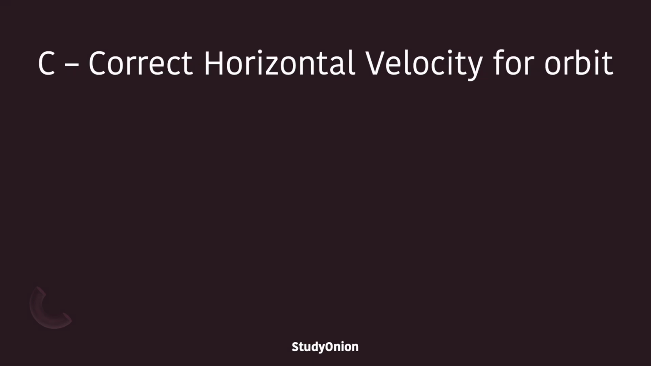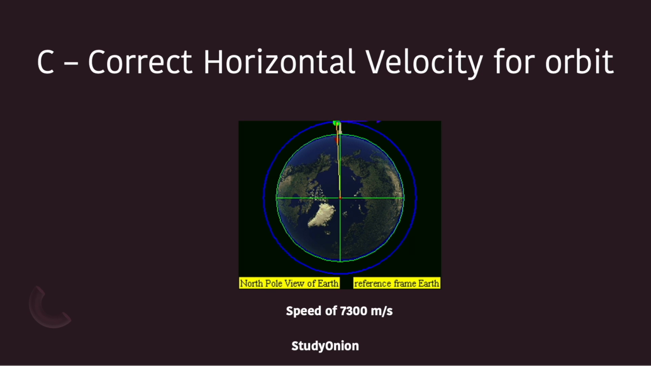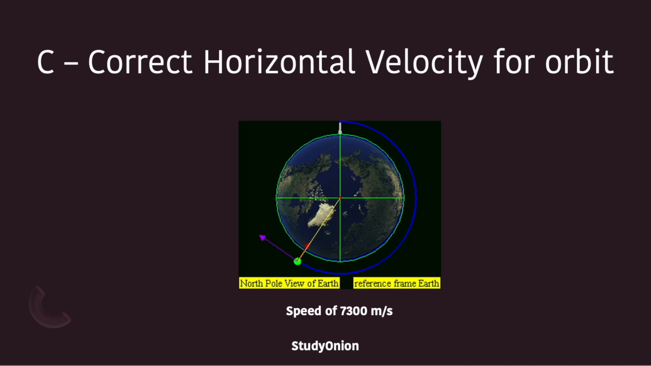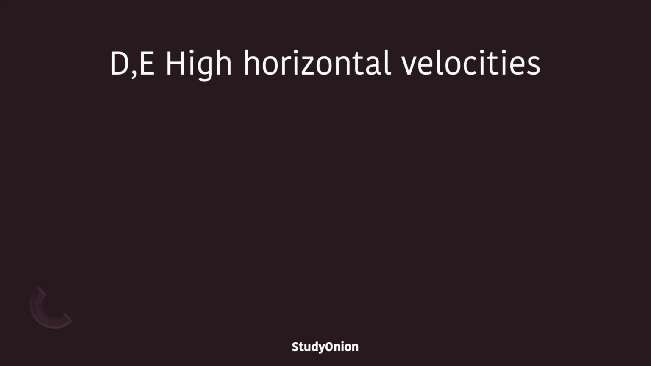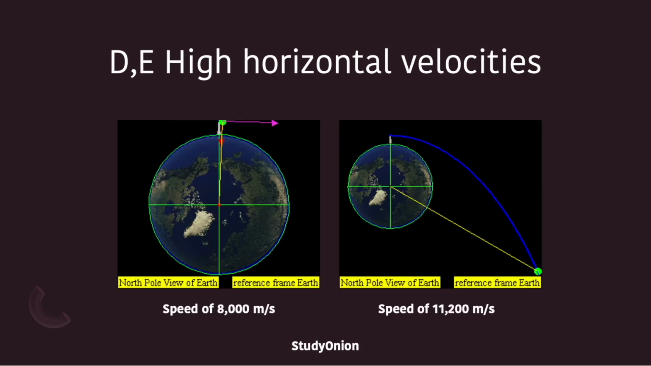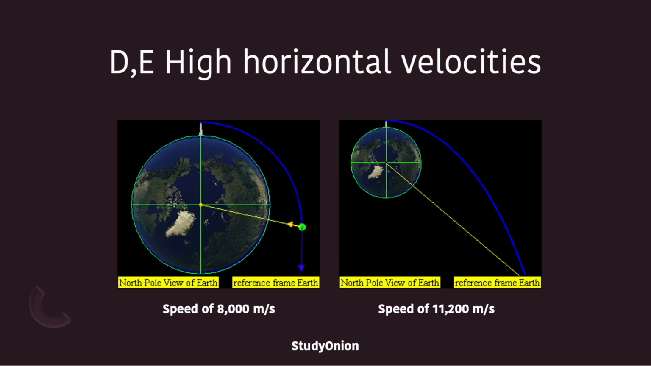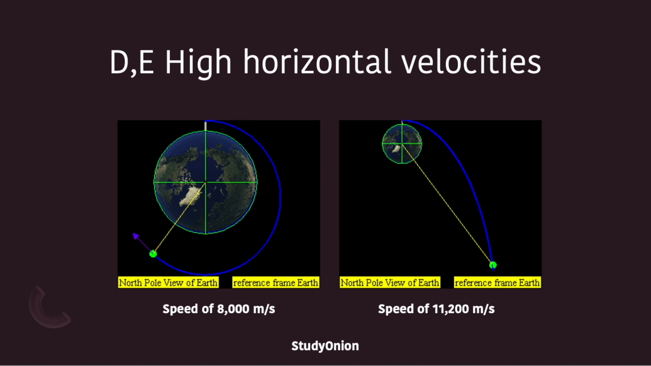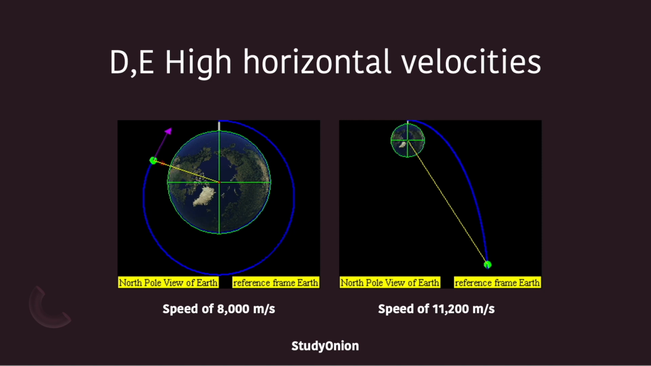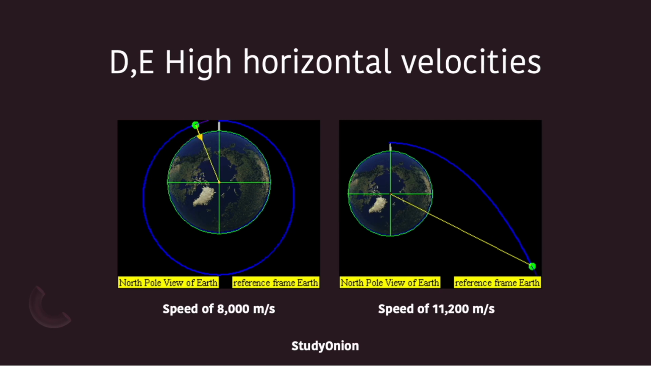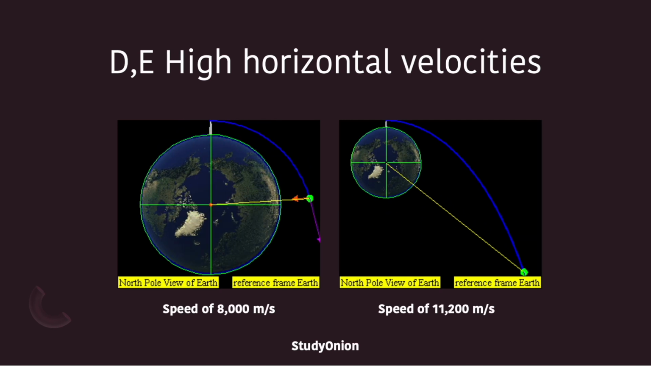If the cannonball was fired at the correct velocity, it would launch into an orbit around the Earth, and here that would be a speed of 7,300 meters per second. And finally, for D and E, this shows what would happen if the horizontal velocity is too high. At a speed of 8,000 meters per second, it wouldn't have a stable orbit. The same applies for E, which is launched at a speed of 11,200 meters per second. It would form a hyperbola and essentially leave the vicinity of the Earth.